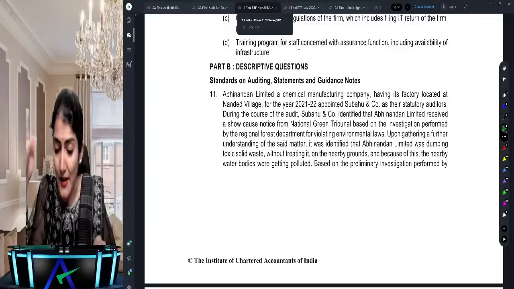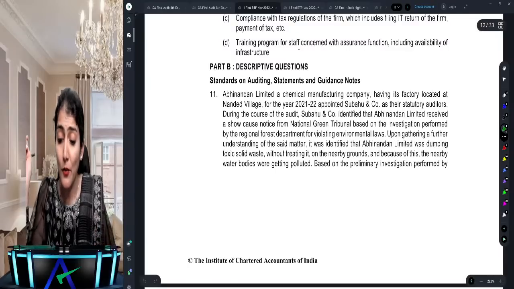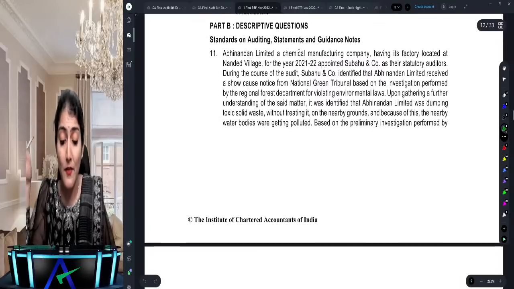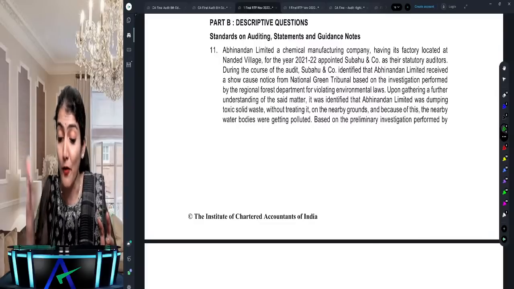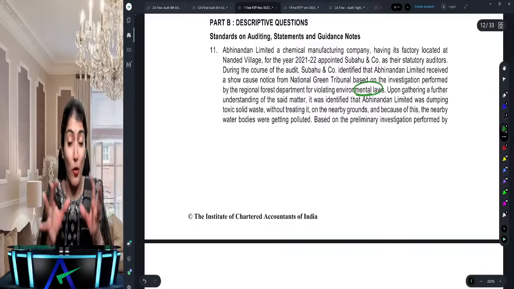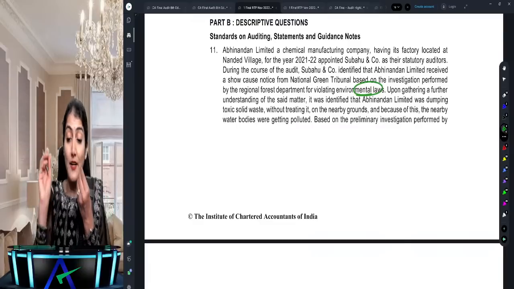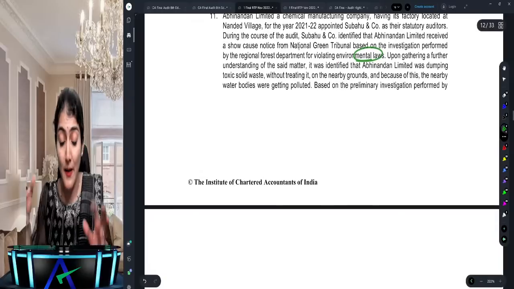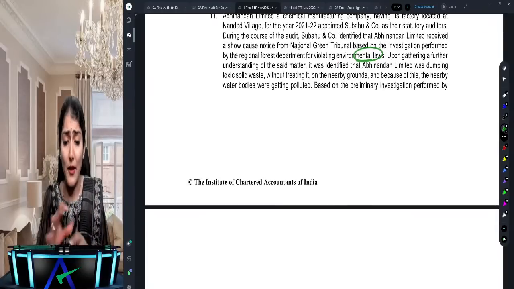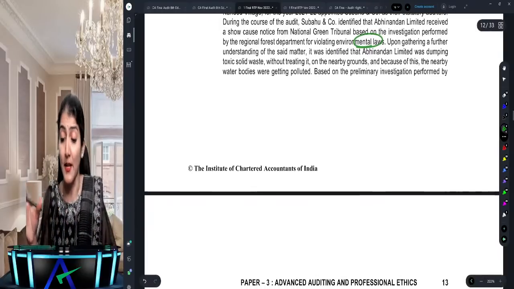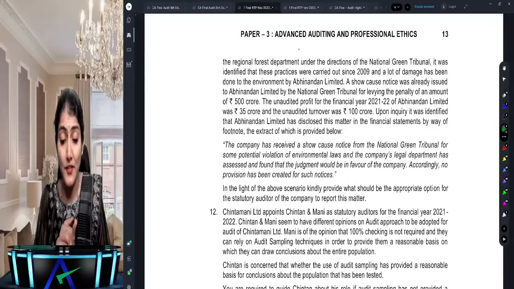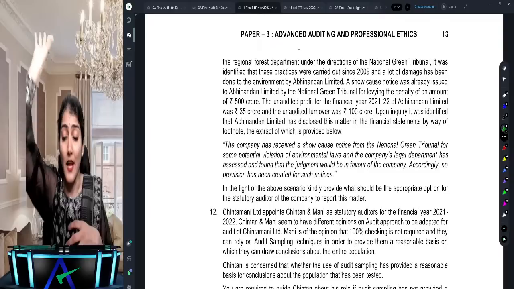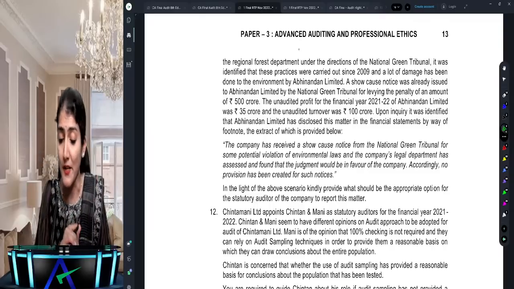Right. Abhinandan Limited, a chemical manufacturing company, has appointed an auditor. During the course of audit, the auditor notices that Abhinandan received a show cause notice from the NGT based on an investigation performed by the Forest Department for violating environmental law. So some law does not comply. Upon gathering further understanding of the matter, it is identified that it was doing dumping of toxic solid waste without treating it. Based on the preliminary investigation performed by the Forest Department under the directions of NGT, it was identified that these practices were carried out since 2009 and a lot of damage has been done to the environment.